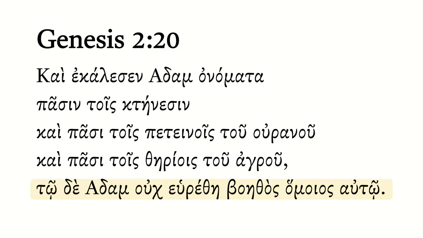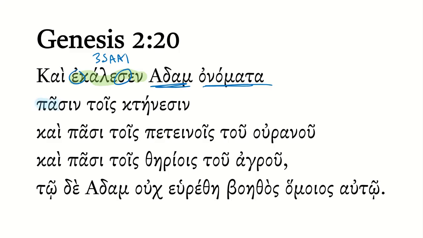Well, there's a lot going on here. Let's break it down bit by bit. Start with our first verb here, which you can probably tell is from kaleo with the sigma and the epsilon. It's a third singular aorist active indicative. So someone called. The subject here is Adam, and then our accusative plural neuter here is anamata, from name. So Adam called the names, or he named, if you will.